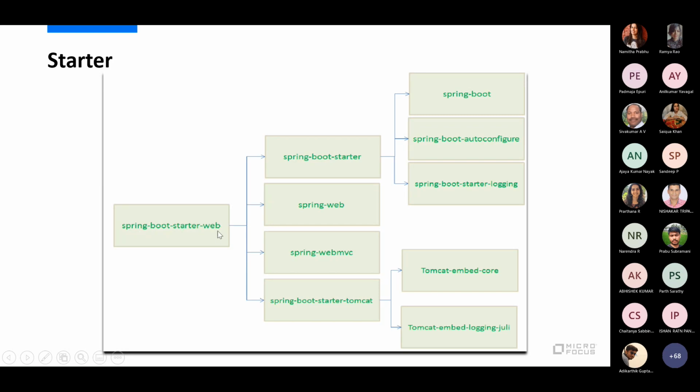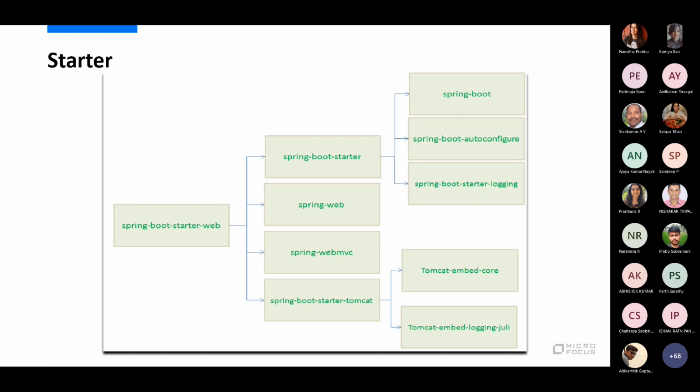Then this web starter could bring in Spring Web, Spring MVC, and different libraries doing related functionalities for hosting a web application, like logging, auto configuration, and exposing REST APIs with the Jackson library, all those sorts of things. So if I just say spring-boot-starter-web in my POM, I don't need to worry about what all those 10 or 15 libraries are.